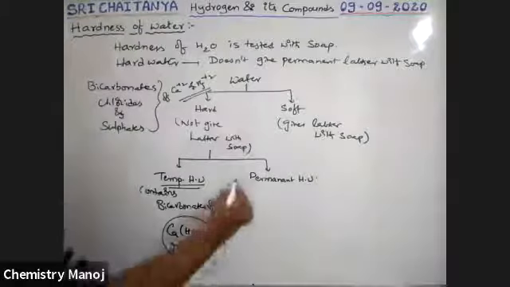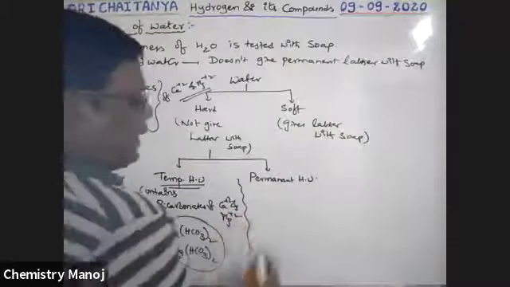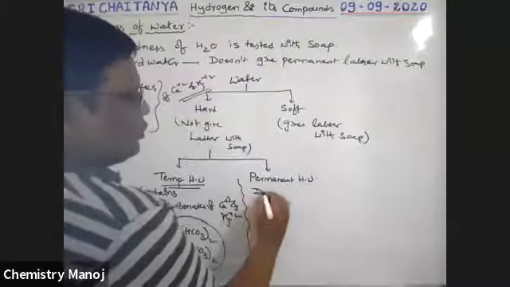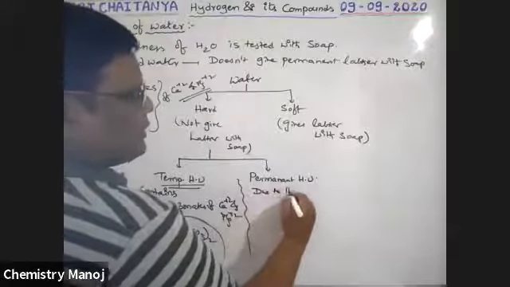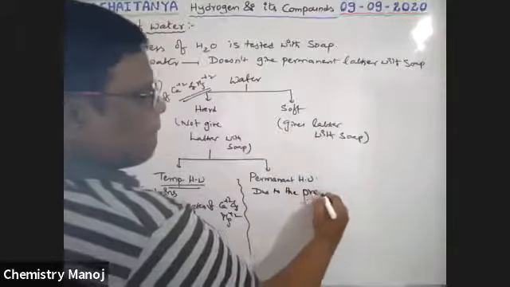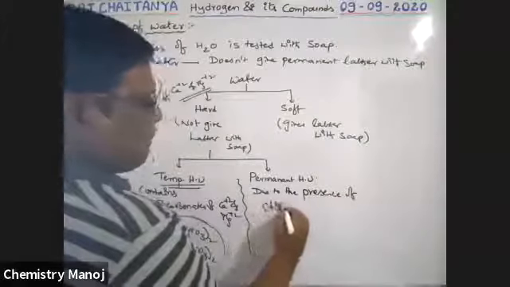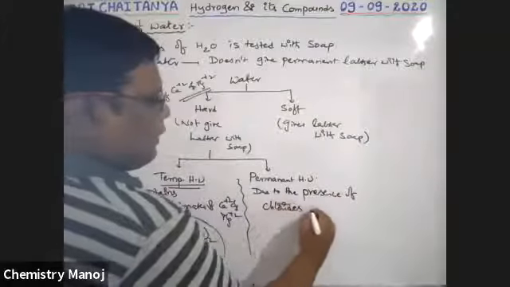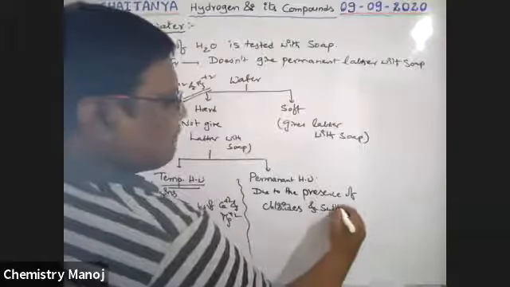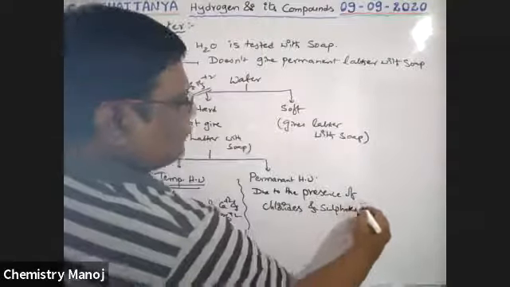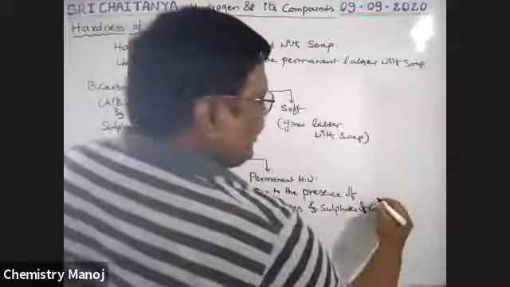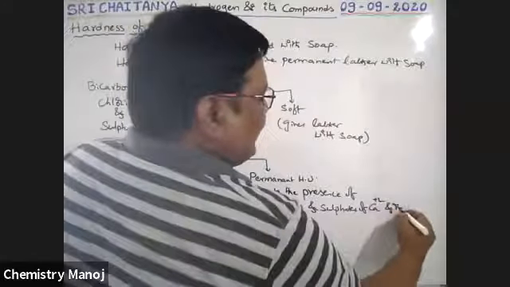But permanent hardness, this permanent hard water, is due to the presence of chlorides and sulfates of calcium and magnesium ions.